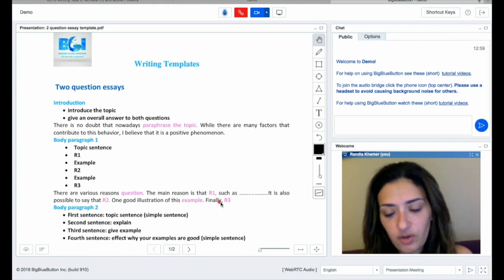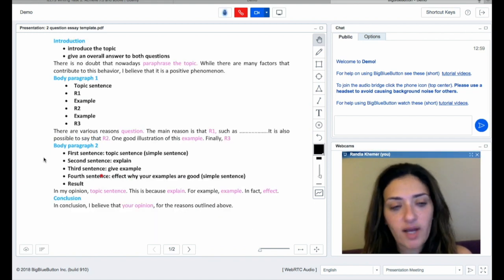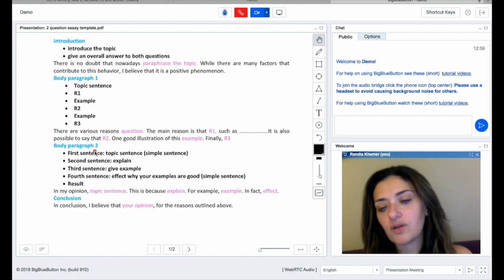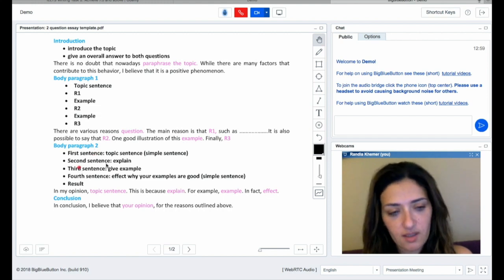If you use this format for this body paragraph, you're going to get 9. Then after that, you have body paragraph number 2, which is usually asking you about your opinion. First sentence, topic sentence is very simple. You're going to say your opinion, explain it. You're going to give example and tell me why your examples are good. If you have time, you tell me the results, which is a paraphrase to the topic sentence.